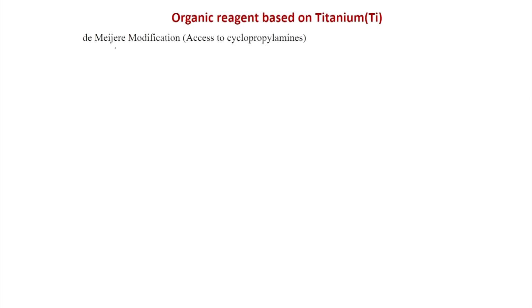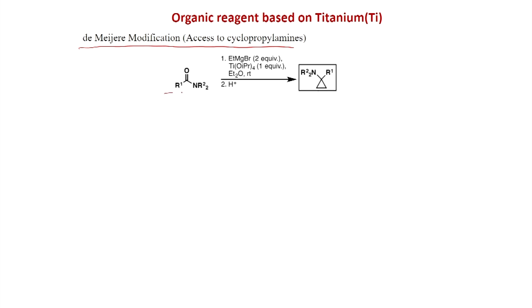De Meijere modification: De Meijere also developed a modification and that is using amides. We will see tertiary amides only. So, if you have a tertiary amide under identical conditions, ethyl magnesium bromide 2 equivalent and titanium isopropoxide 1 equivalent, ether solvent, after that acidic workup you get this cyclopropyl amine.